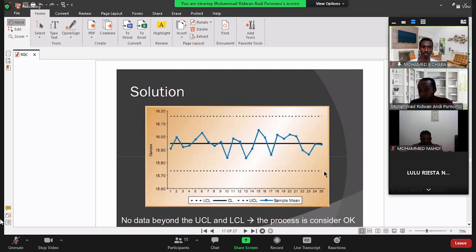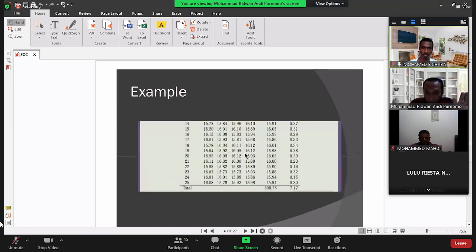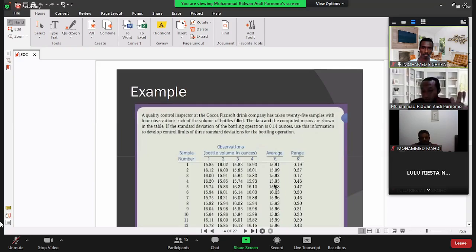Then after that, we plot the average values. Based on this graph, we know that there is no data above the upper control limit or below the lower control limit. It means that all of the data is still under control. If like that, we can say that the process is still good in terms of the target, in terms of the average value. The average value is the target, right? So the target is this one, because the center line is the average value.